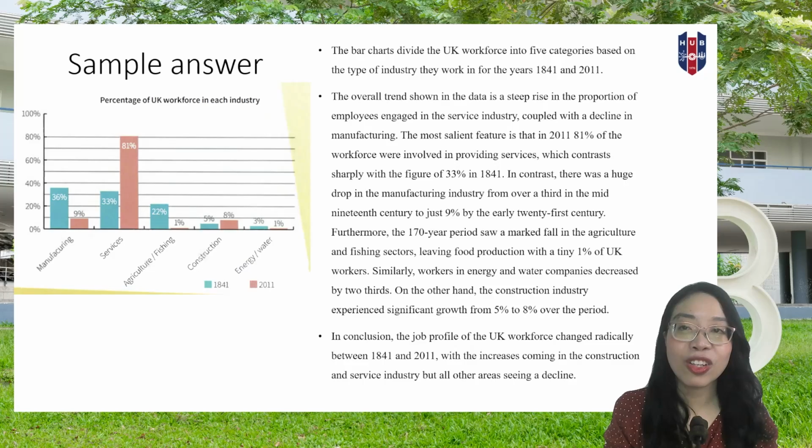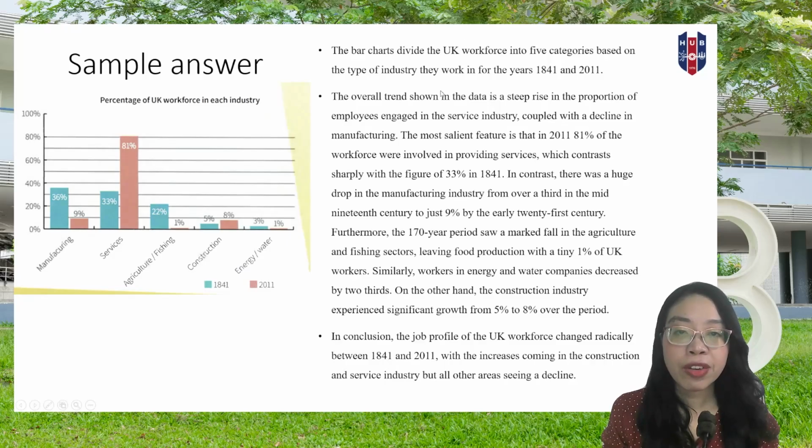Now let's take a look at the sample answer together. In this sample answer, they write the intro first. In the intro, they say the bar chart divides. So instead of using the word shows, they use divides. And then the UK will fall into 5 categories based on the type of industries. And then they also state the year. So this is a good enough intro.